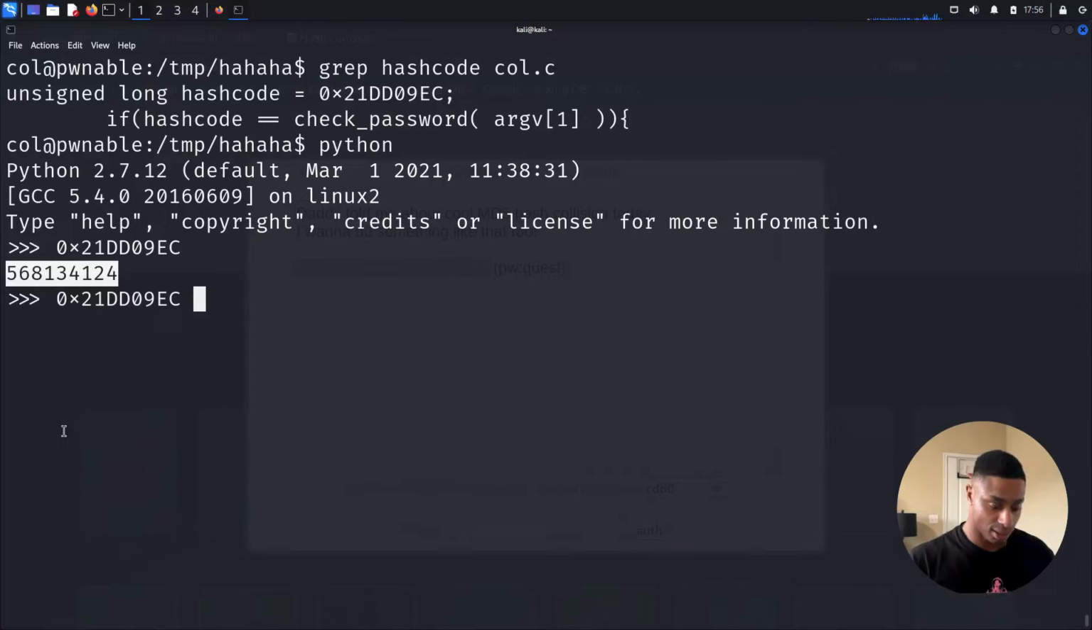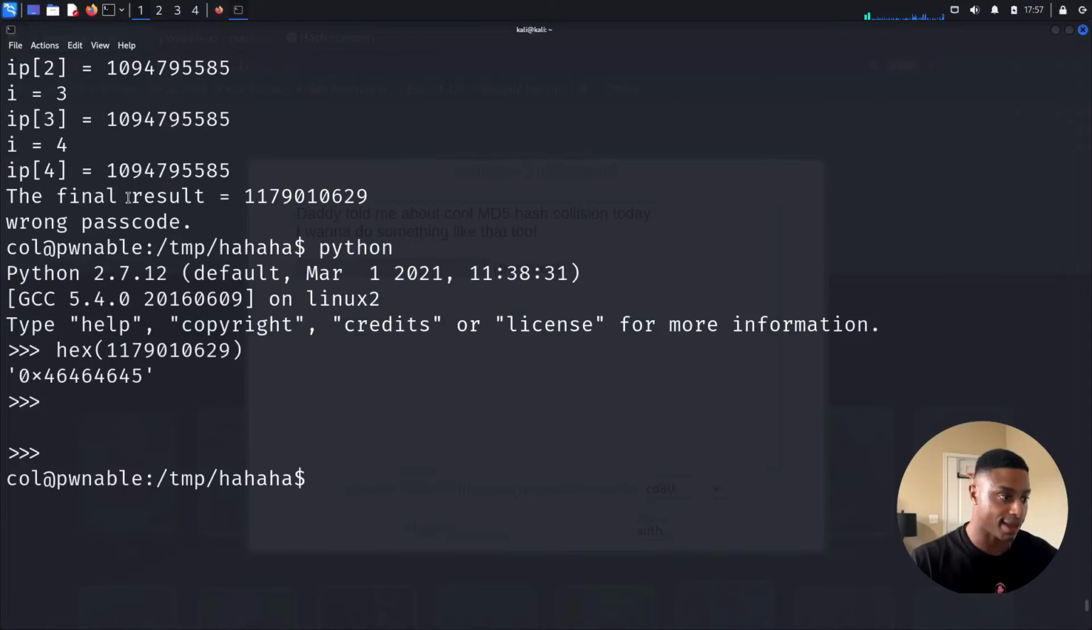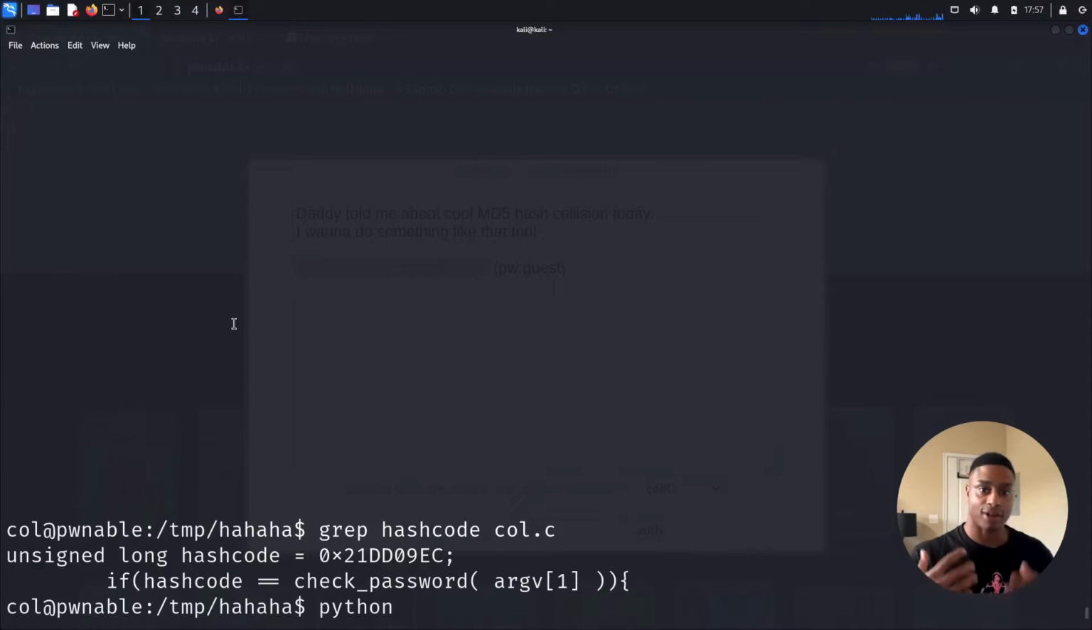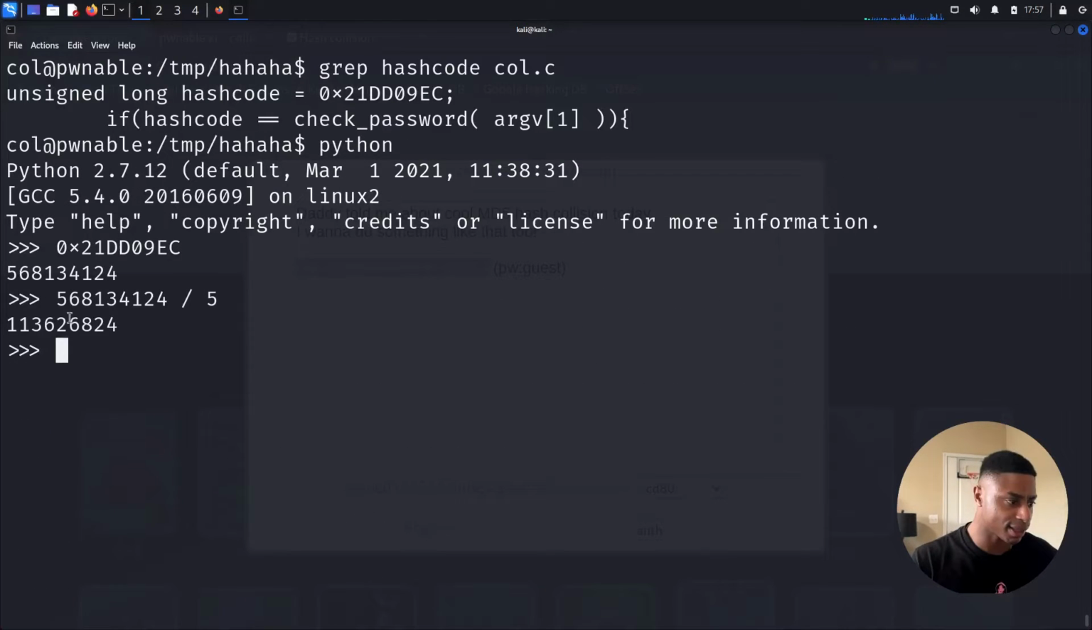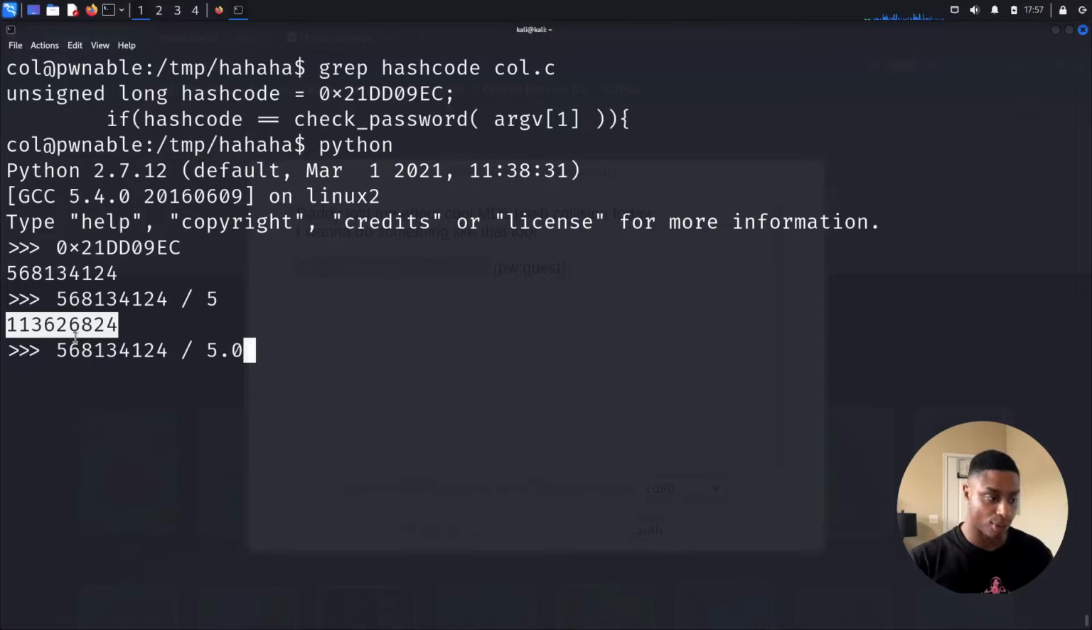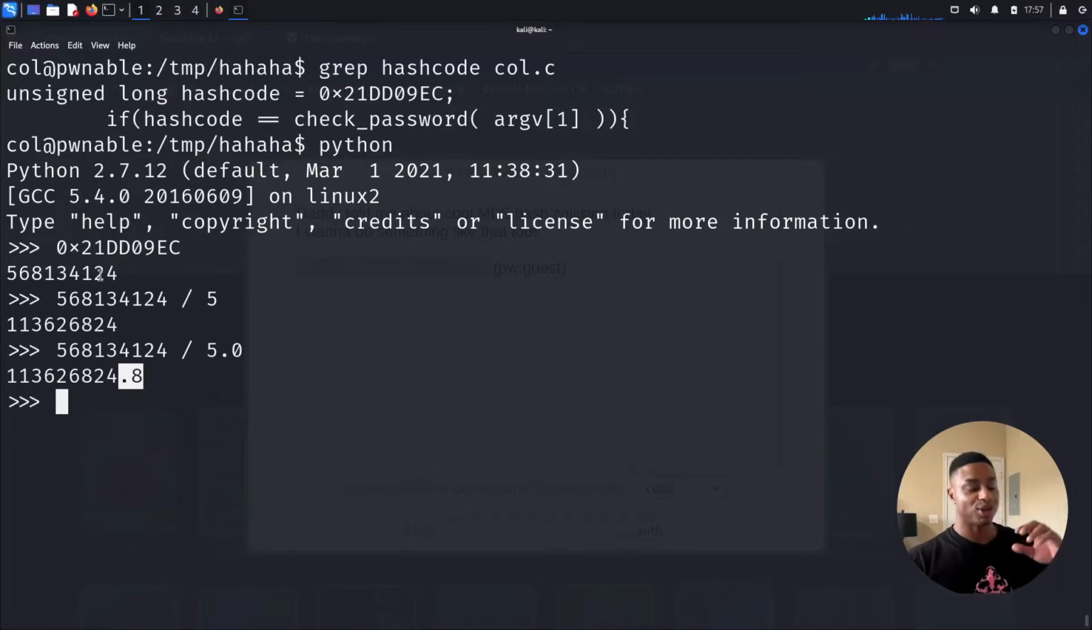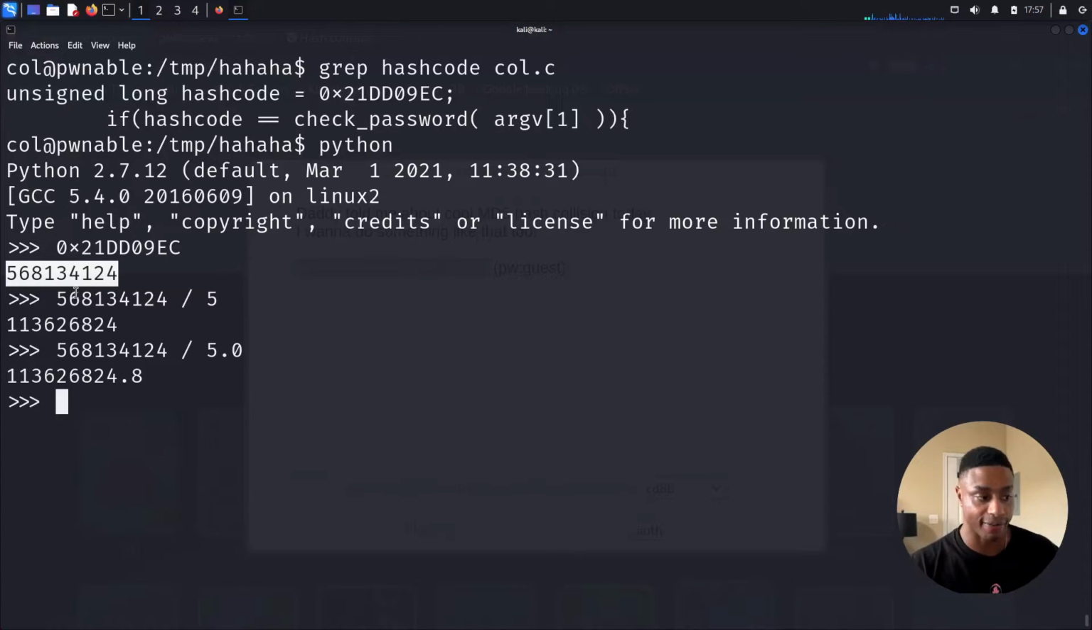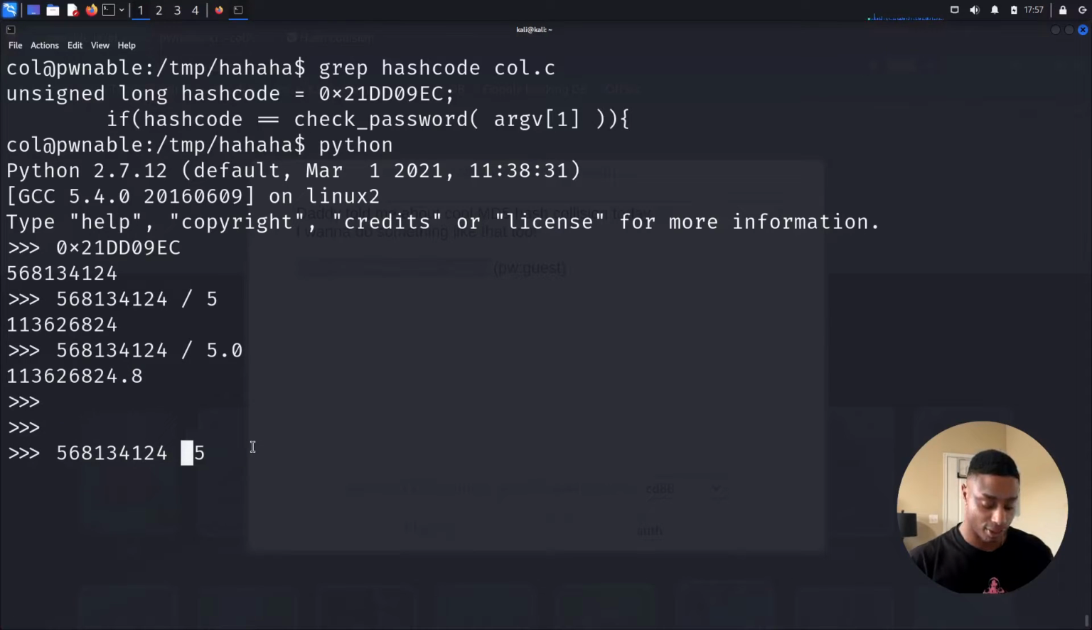So can we just make this nice and simple and divide it by 5 and then add that in every time to get our final result once it does all the math? It looks like we get a whole number, but if we add a 0.0 to make this a decimal, we see that 568134112 is not divisible by 5 evenly. So we get a remainder. So instead of dividing by 5 here, let's take the modulus. So there's 4 left over after we do our division.